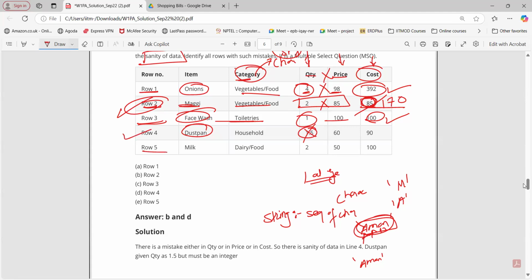What about 5? Milk. Correct. 2, 250, 100. That is correct. So 2 and 4, B and D are the correct options here. Okay. So this is regarding the shopping bills data set. You can expect a question based on other data sets as well.